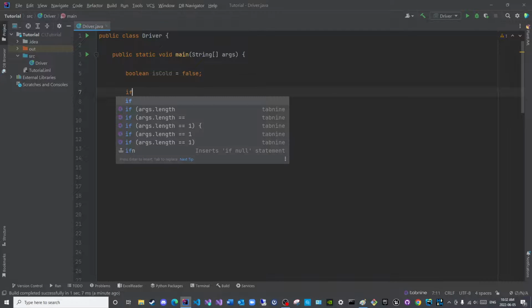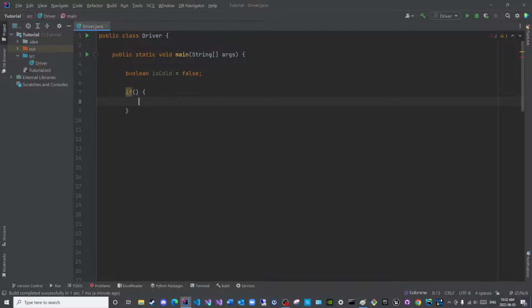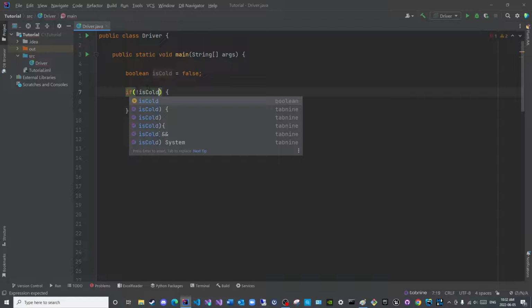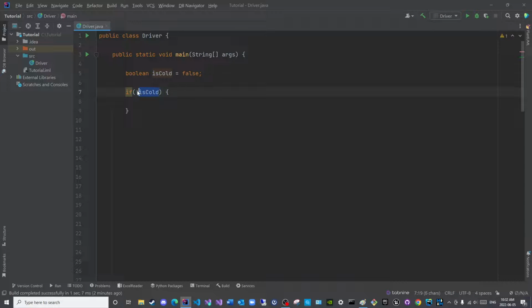And we will say if isCalled is not true, if this variable is not true, so false, print this: weather is warm. Else, so if it is true, then return.